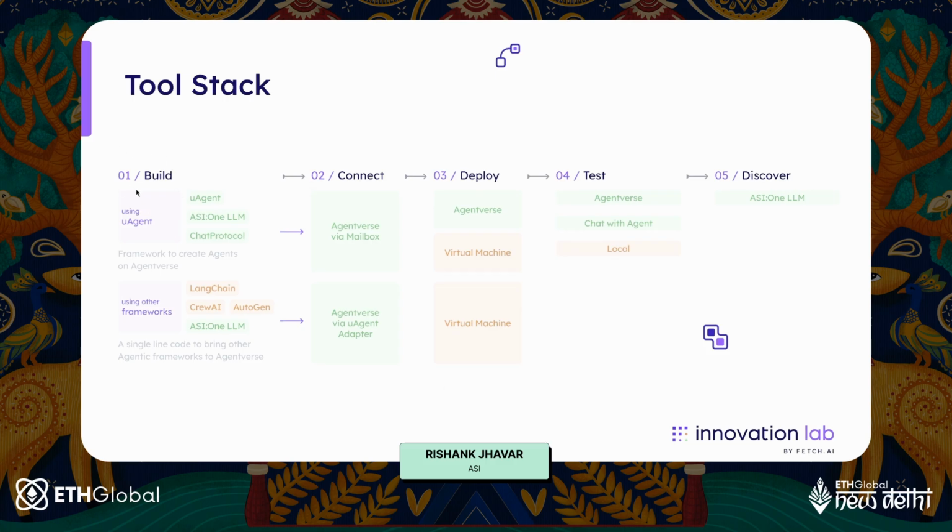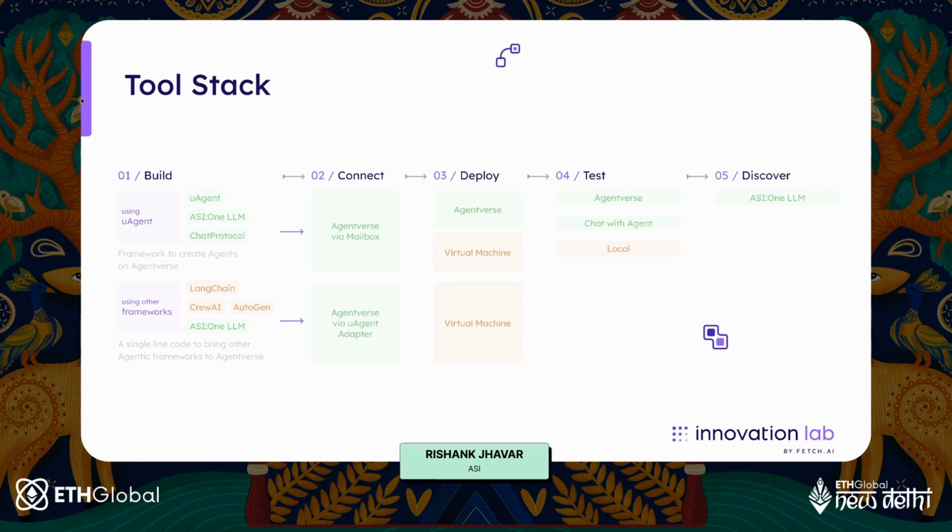One is build. You can build an AI agent using UAgent or using other frameworks. It doesn't matter. UAgent is one of the important AI agent frameworks out there. But if you're familiar with LangChain, CrewAI, Autogen, you can still build with the Fetch.ai stack. It is a completely universal plug and play model that encompasses a wide range of AI agents in it.